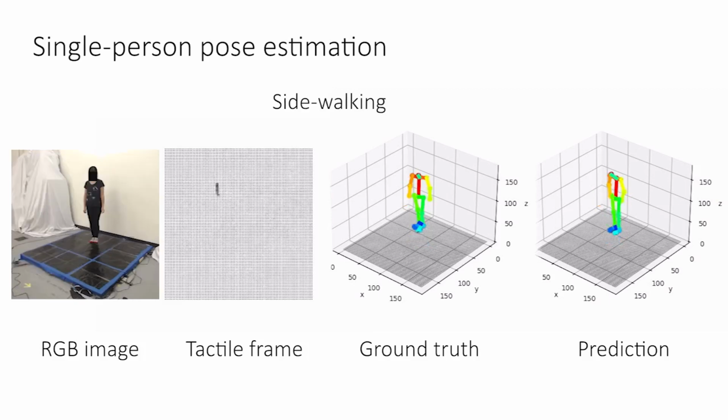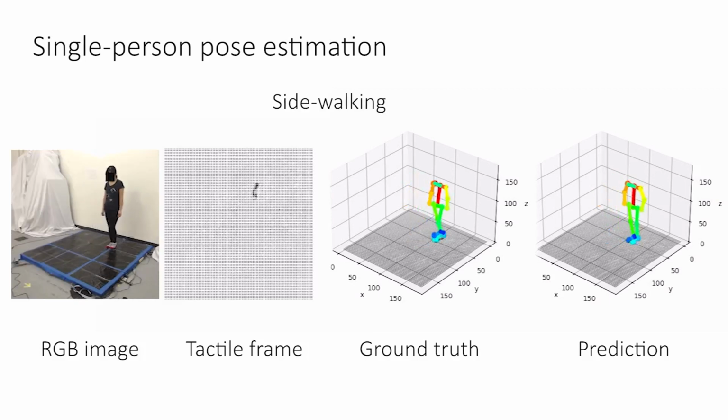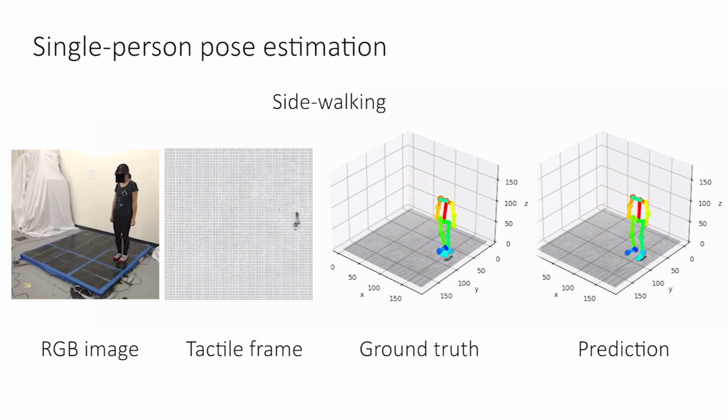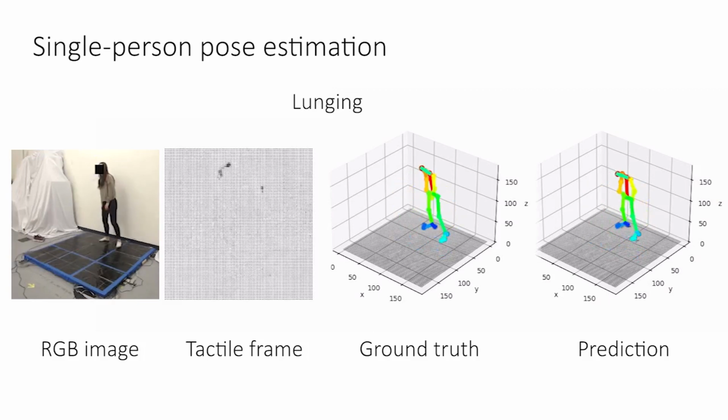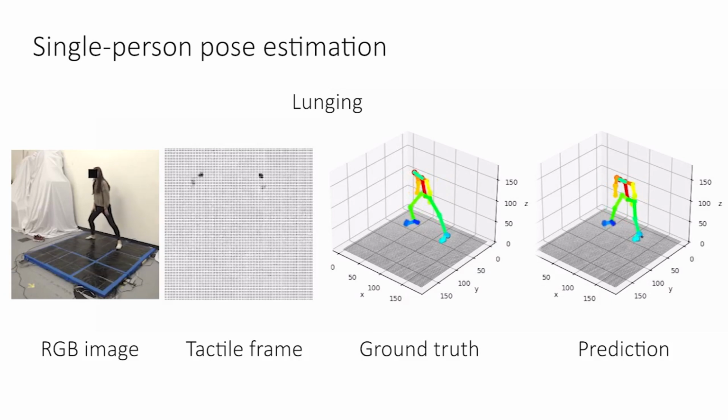The predictions do not rely on any visual information and therefore are not affected by visual obstructions or limited field of view, which are common challenges in vision-based human pose estimation.